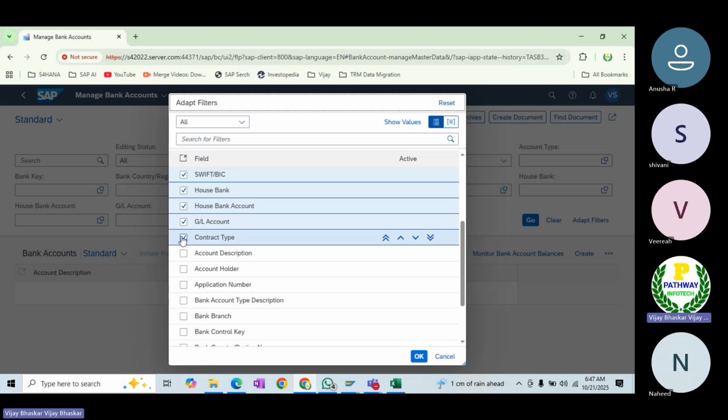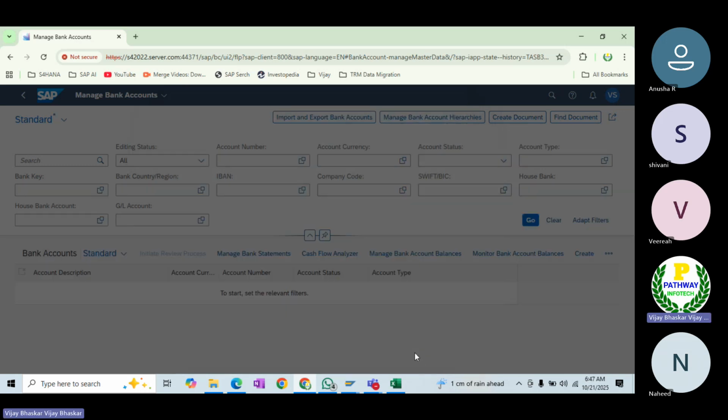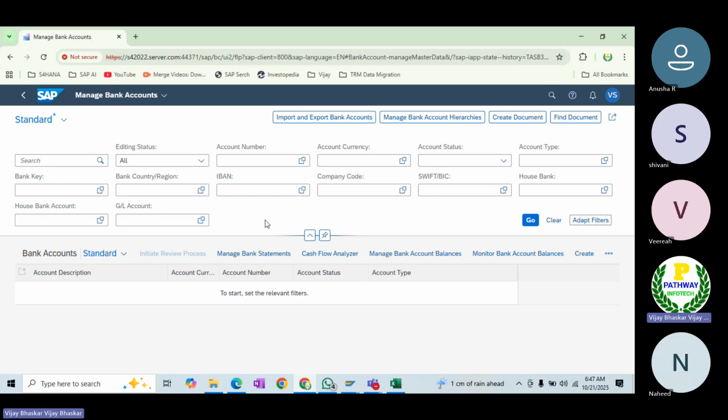I'm just removing this one. See now the contract type field has been disabled here. If you want, you can enable it again, and whatever fields you want, you can just activate from this list.